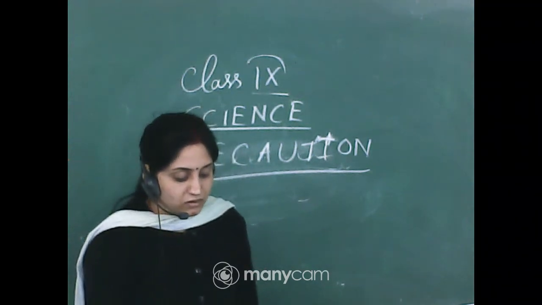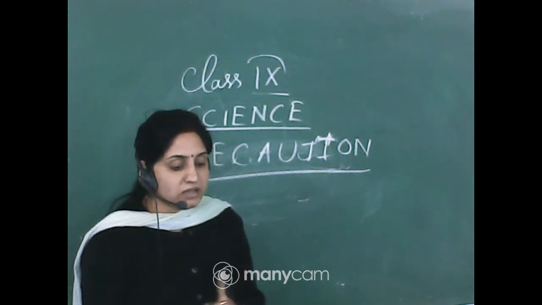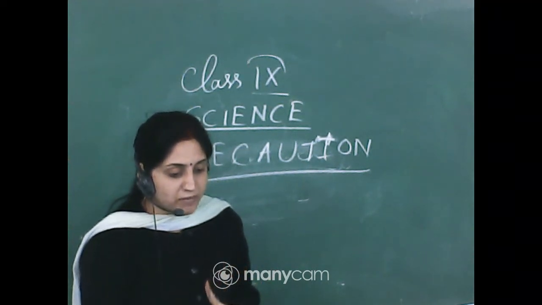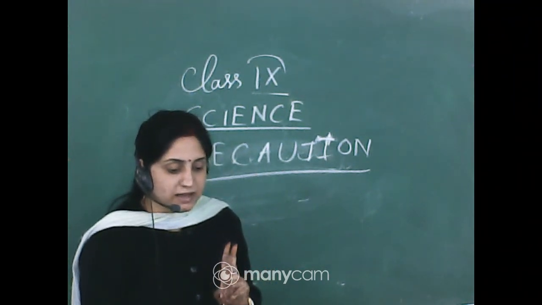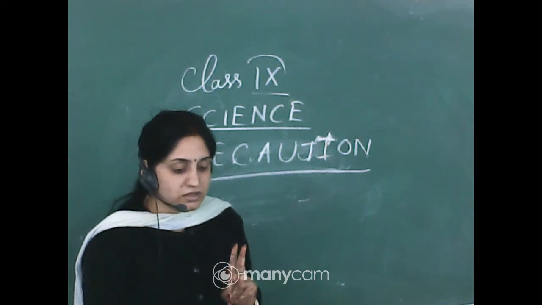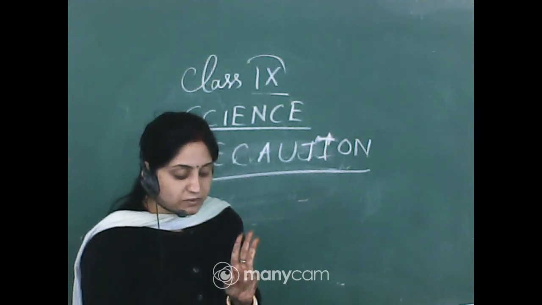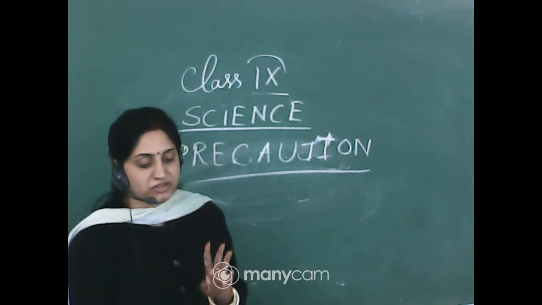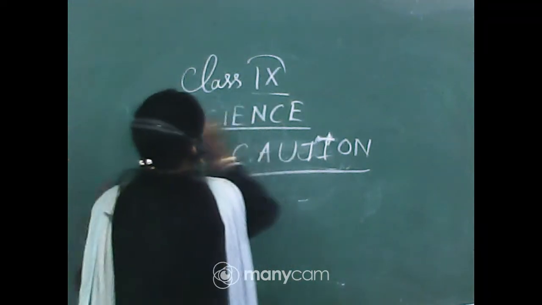Okay, I repeat the 3 points of the precaution. First one, draw the diagram as you observe under the microscope. Number 2, do not touch the cover slip of the slide. Number 3, always observe the slide under low power and high power magnification. Okay, completed. Now I will draw the diagram of the nerve cells.